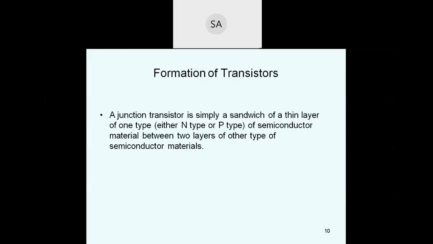Suppose you take the NPN transistor, the P layer is sandwiched between two N layers, whereas in the PNP transistor, the N layer is sandwiched between two P type materials. So transistors are either PNP or NPN transistors.